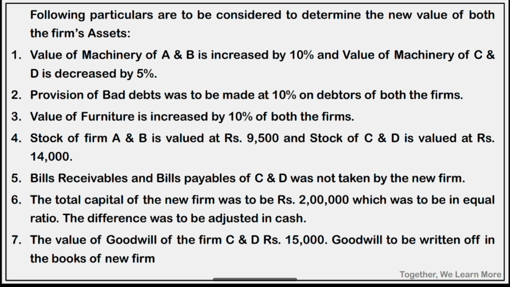Adjustment number 1, 2, 3 and 4: machinery, debtors, furniture and stock. There are some increase or decrease in the value of assets. So with that increase and decrease, જે adjustment number 1, 2, 3, 4 છે, આ ચાર એડજસ્ટમેન્ટના બેસિસ પર we will prepare profit and loss adjustment account for AB firm and for CD firm. Adjustment number 5, bills receivable and bills payable are transferred to business purchase account. Total capital is to be adjusted in the capital accounts of new firm, and the value of goodwill of C and D is to be written off.